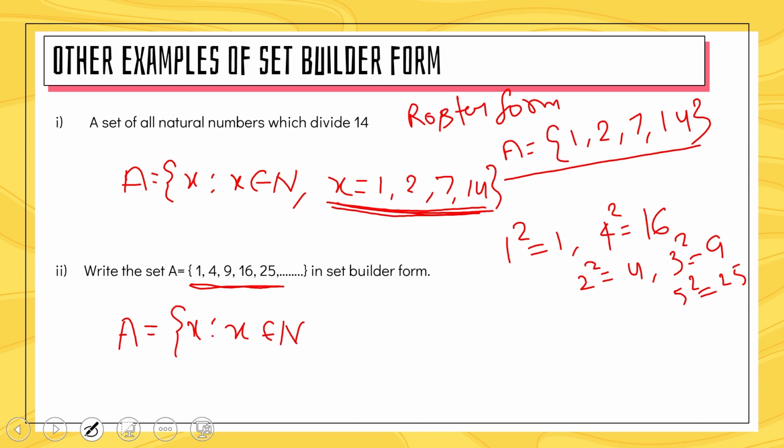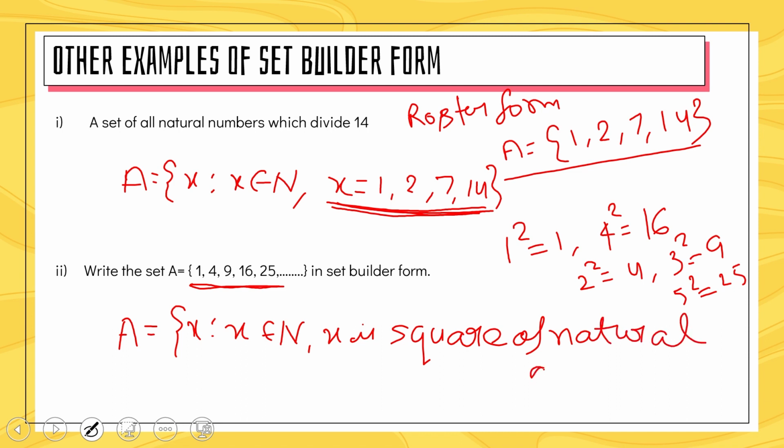So X belongs to N and X is a square of natural numbers. This is the common property, natural numbers.